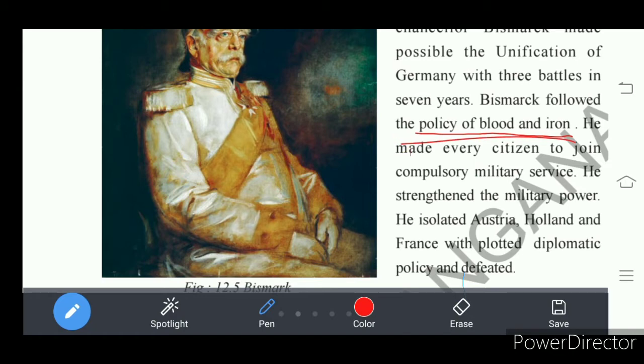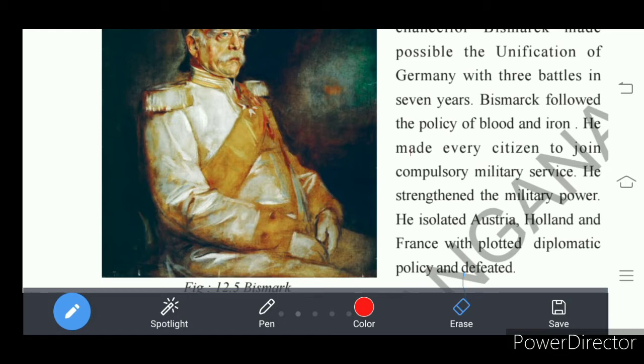What is meant by the blood and iron policy? That means Bismarck believed that if we want to get success, that should be with waging war and shedding blood. He believed that there will not be any success with bilateral discussions and negotiations.